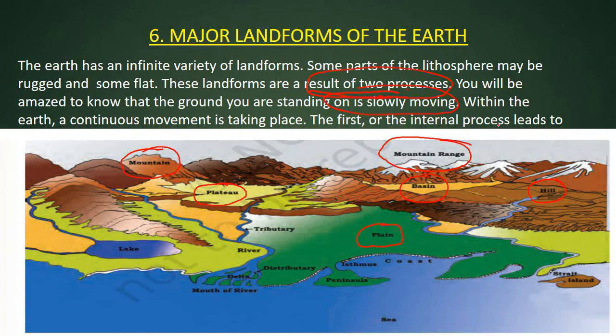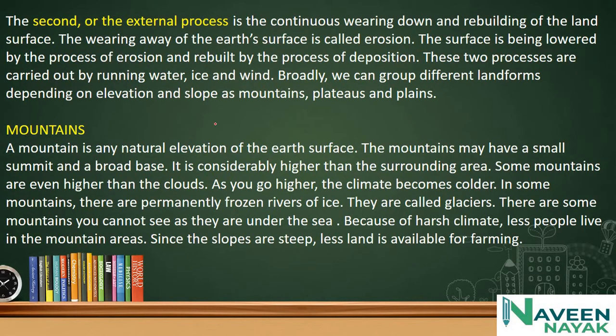The first is the internal process. The second one is external forces, a continuous wearing down and rebuilding of the land surface. The wearing away of the earth's surface is called erosion. The surface is being lowered by the process of erosion and rebuilt by the process called deposition. And these two processes are carried out by running water, ice and wind.